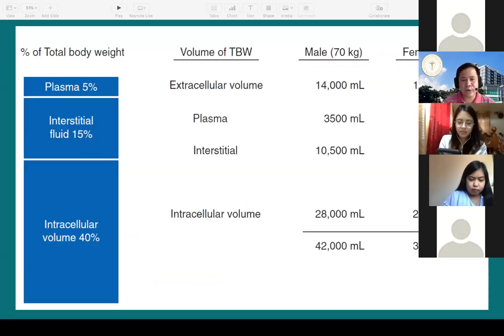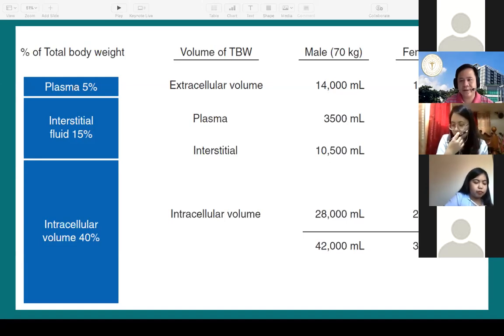this is a sample computation of a 70-kilogram average male. The total body water is 42 liters or 42,000 milliliters because that's 60% of 70. And it could be broken down like this. Total extracellular volume, which is 20%, is 14 liters, divided as plasma, 3.5 liters, and interstitial fluid, 10.5 liters. Intracellular volume, which is 40% of your 70 kilograms, is 28 liters.